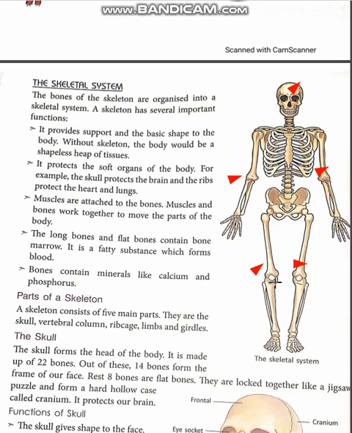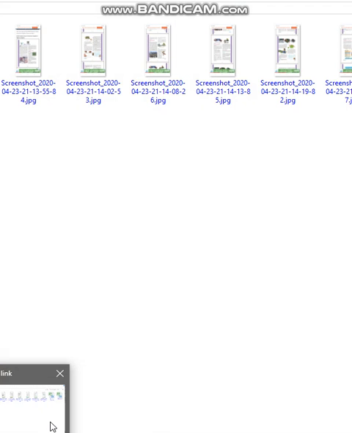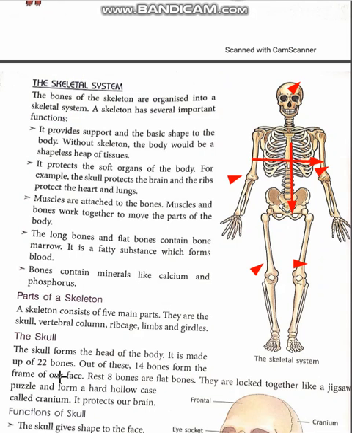These are limbs, our hands and our legs. Then vertebral column. This is vertebral column. And then what else was there? Rib cage. This is the rib cage. Okay class?